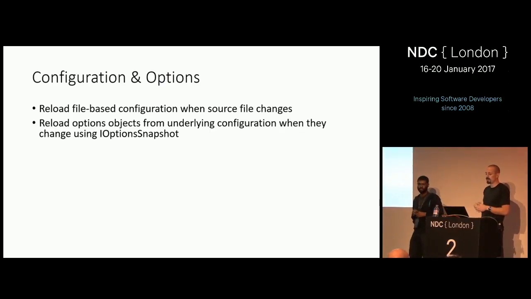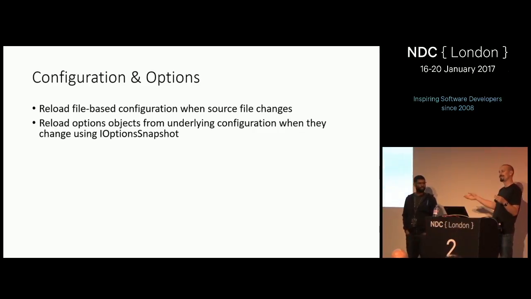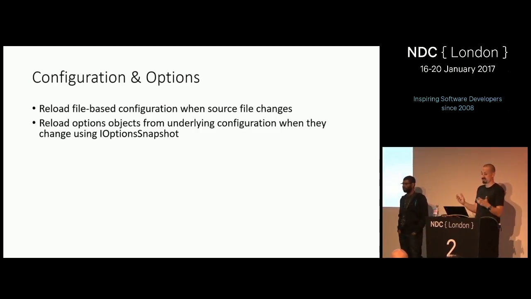In 1.1, we added the IOptionsSnapshot interface, which allows you to get a snapshot of the current options, but then ask for it to be refreshed at any point in time, which means that if the options themselves were bound from a config provider that supports change notification, you can now get your strongly typed objects that represent your config rebound on the fly while the application is running, which is really, really nice.